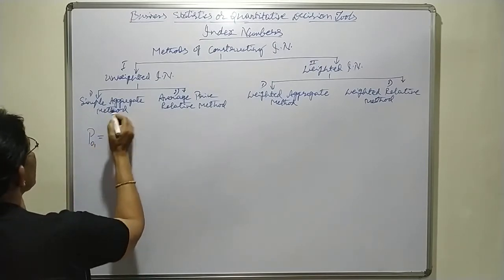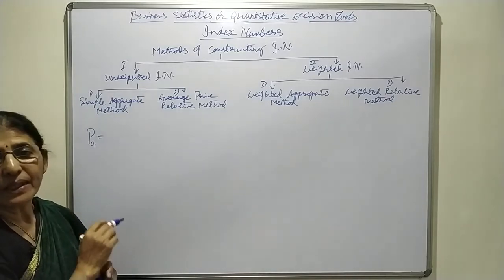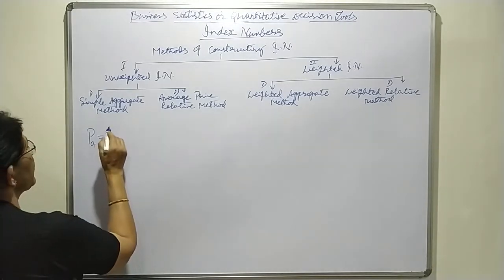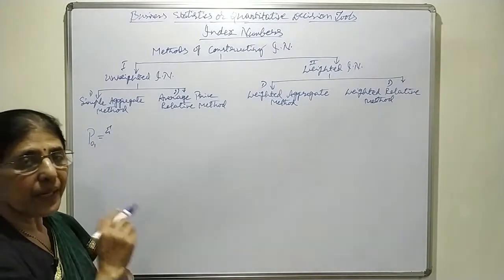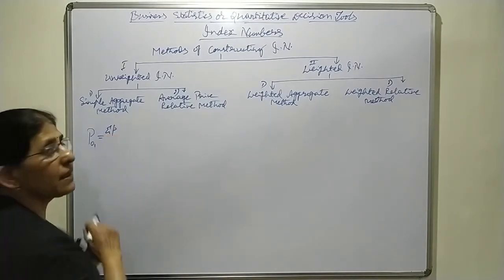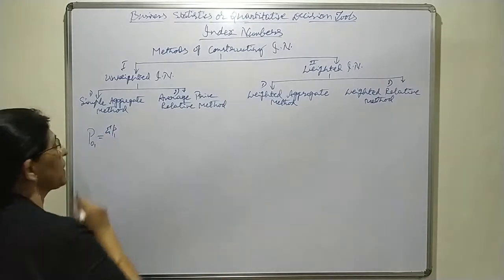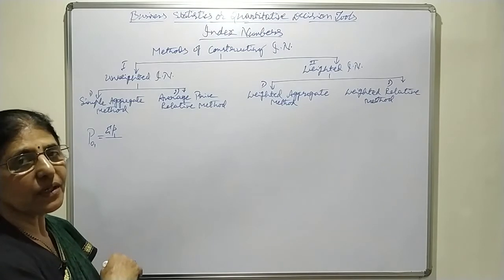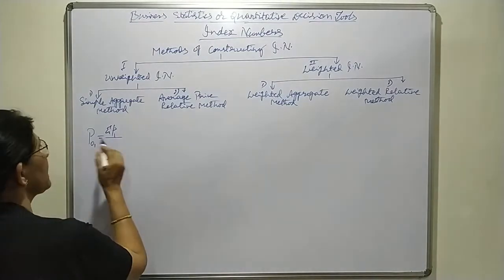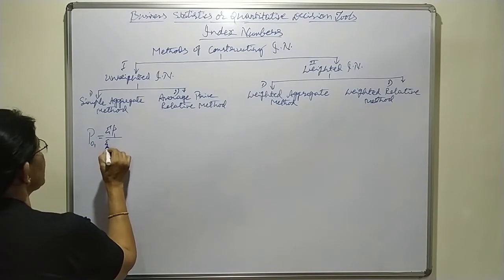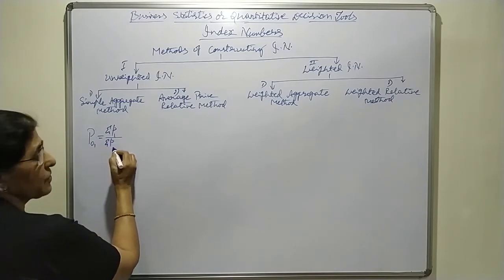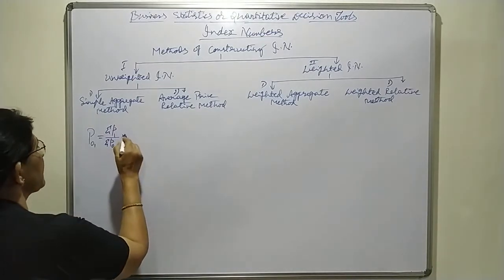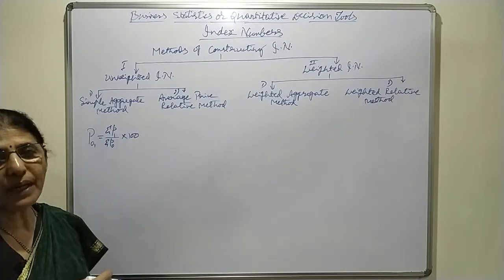In case of the simple aggregate method, the total of the prices in the current period. Total we denote by sigma. Price we denote by small letter p. Current period we denote by 1. The total of prices of current period is compared with the total of prices of base period, that is 0, sigma p0. The index number is expressed in percentage, therefore it is multiplied by 100.